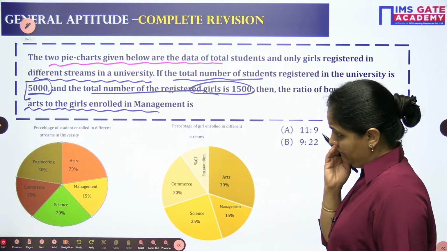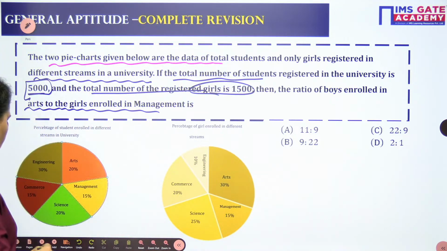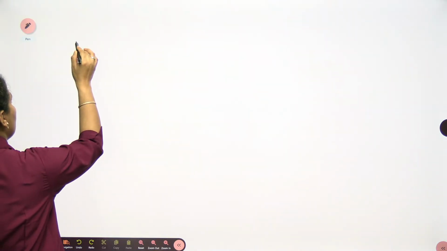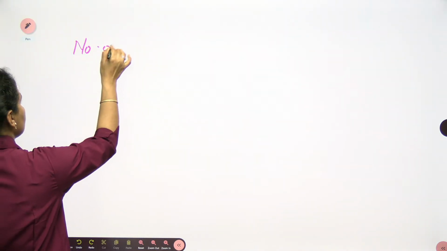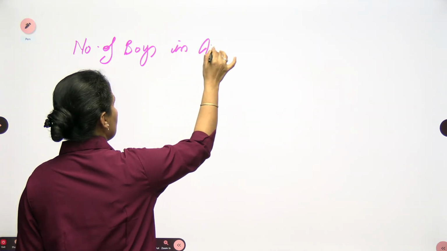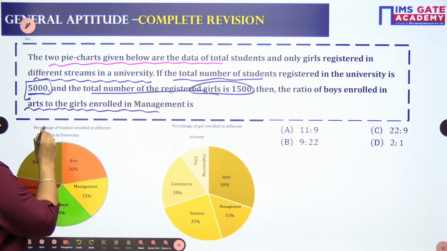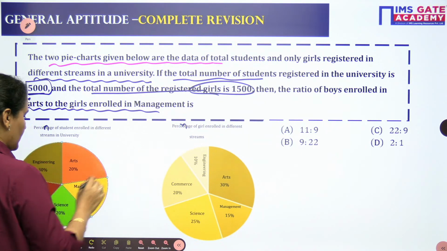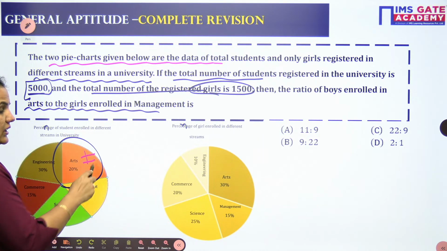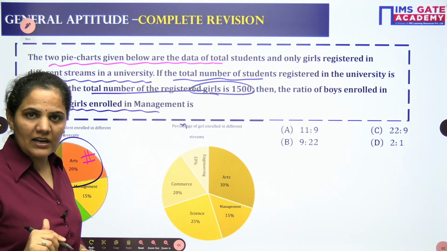So first of all, I need to find the ratio. Before approaching the ratio, let's find out the number of boys enrolled in arts. Looking at the percentage, in arts it is 20%: out of the total, 20% of students are taking arts.